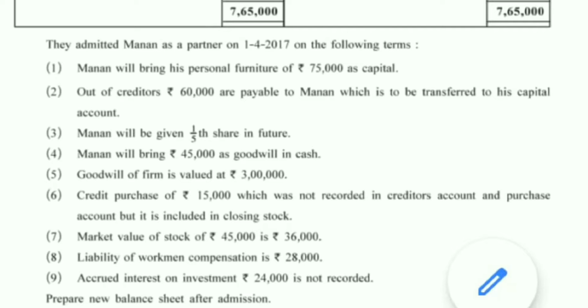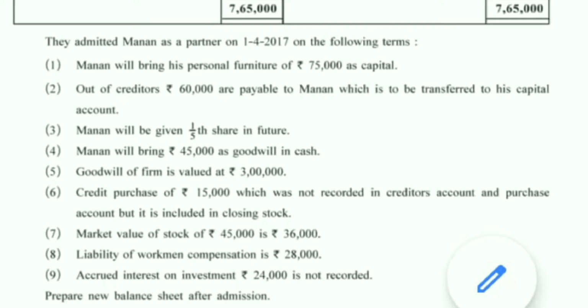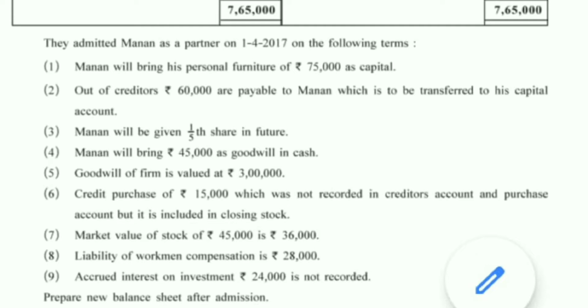Number 7, market value of stock of rupees 45,000 is rupees 36,000. So the amount of 45 is now reduced to 36, meaning a loss of rupees 9,000. There might be different stocks in the godown. So one stock worth rupees 45,000, now its value is 36,000. So a loss of 9,000.